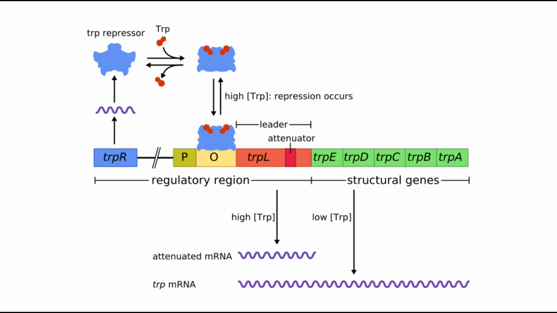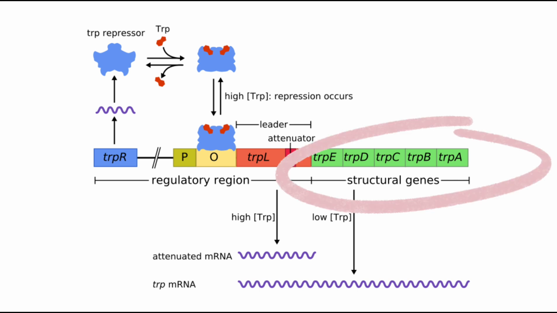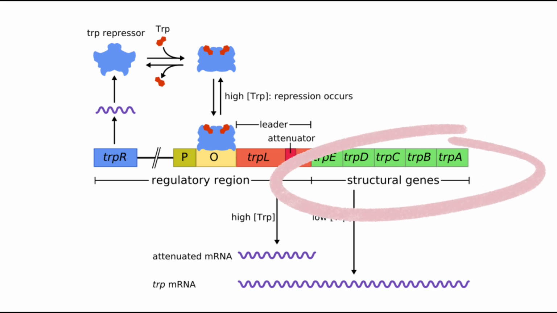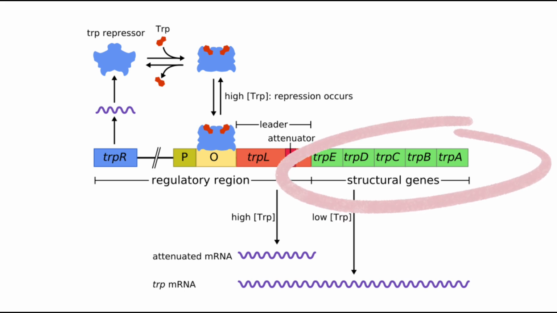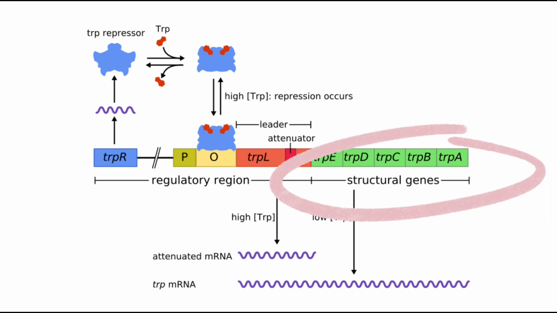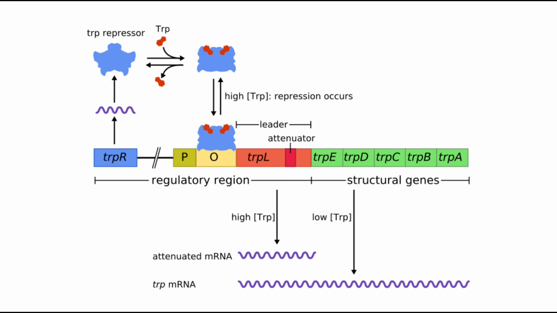The operon contains 5 structural genes: trpE, trpD, trpC, trpB and trpA, which encode the tryptophan synthesis enzymes. It also contains a promoter where RNA polymerase binds, and the regulator gene, trpR, which synthesizes a specific protein. The protein synthesized by trpR then binds to the operon, which causes the transcription to be blocked.